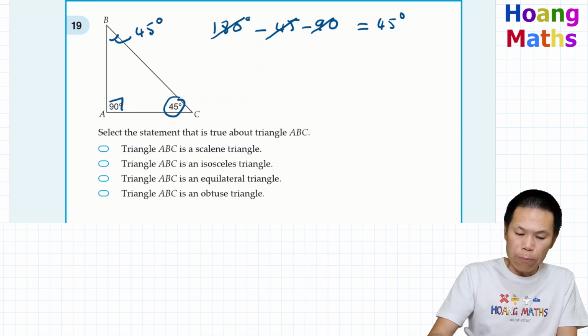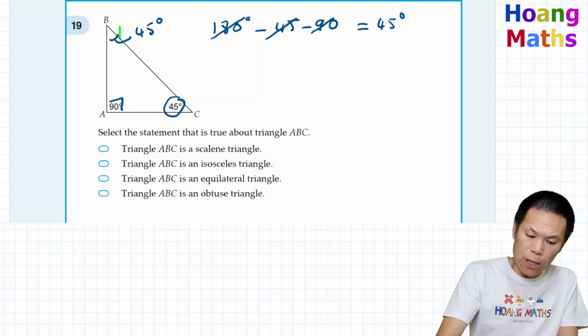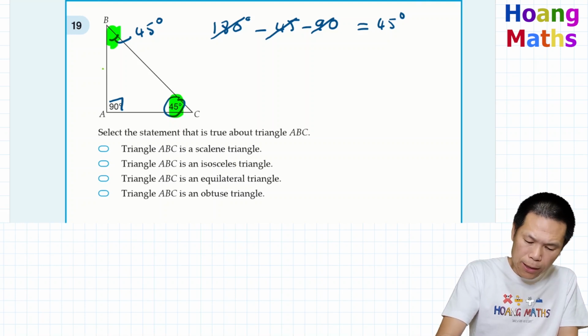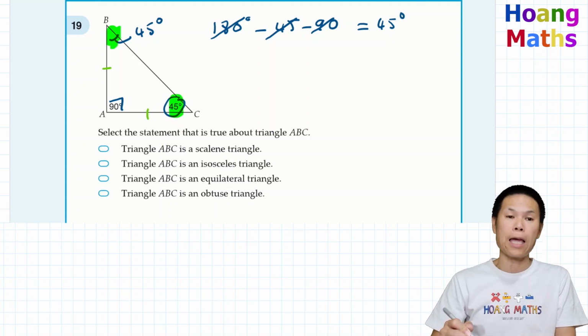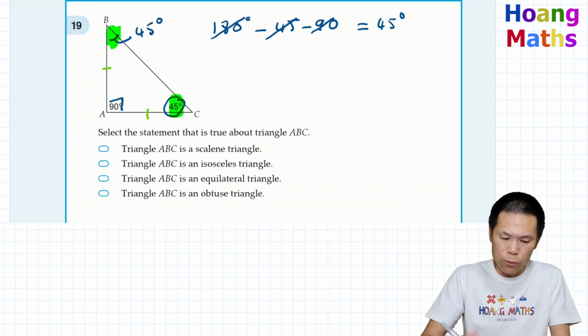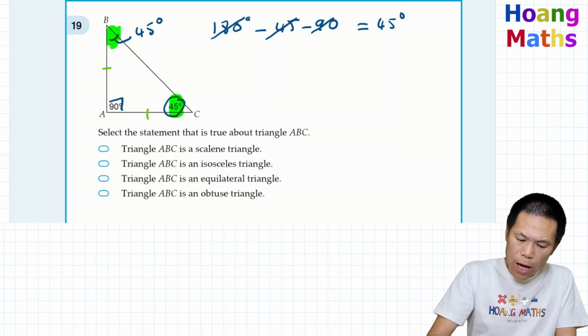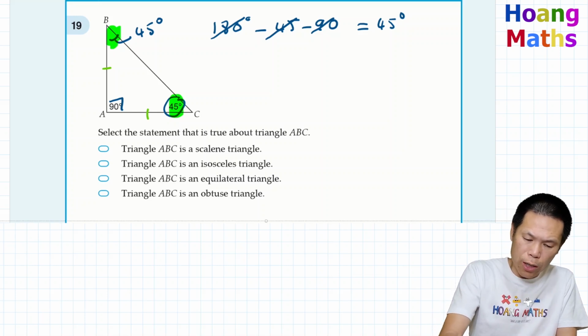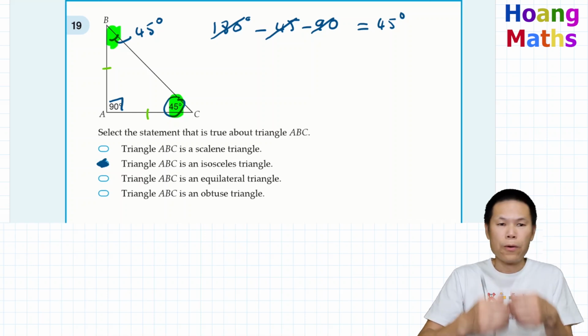Therefore we have two angles that are equal. This and this are equal. So this means that this side length here is exactly the same, which means that it is an isosceles triangle. So let's have a look: triangle ABC is an isosceles triangle. So there you go, this is the statement.